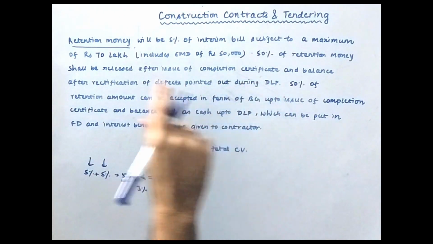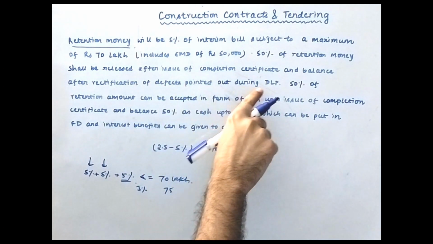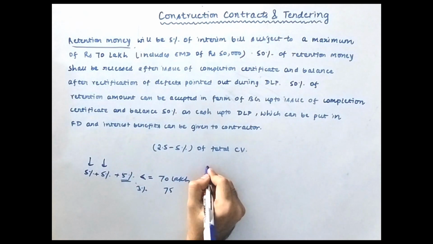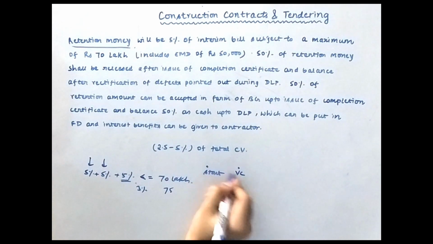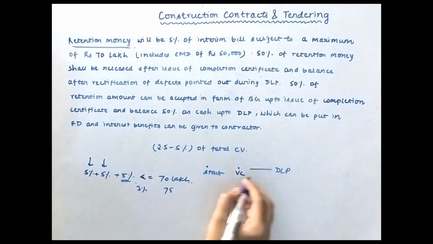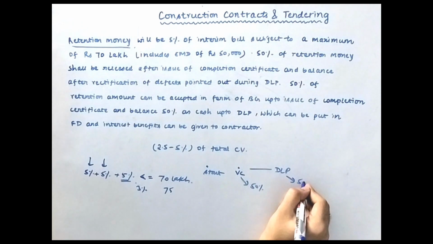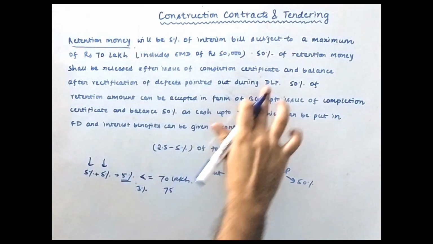Now see, 50% of the retention money shall be released after issue of the completion certificate and the balance after the rectification of the defects pointed out during the DLP period. So I clearly told that, see, this is the start, this is virtual completion, and this is your DLP. Now the client says that I will release 50% here and the balance 50% I will release here. Okay, so this is as per the contract condition.